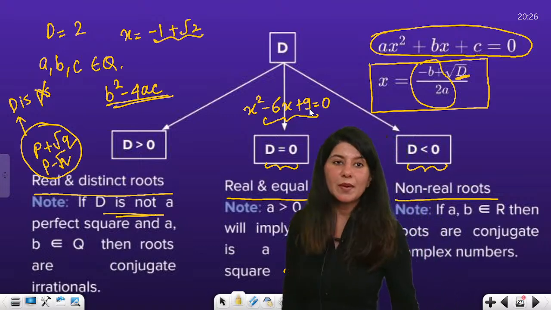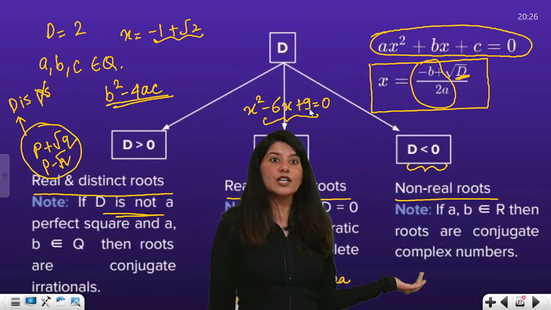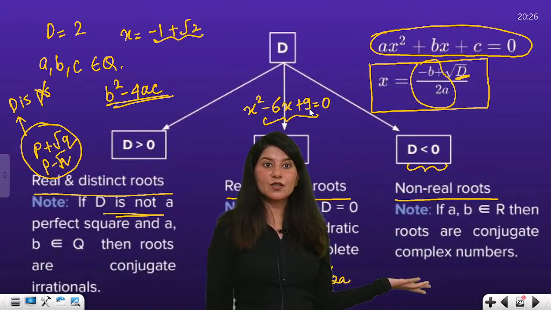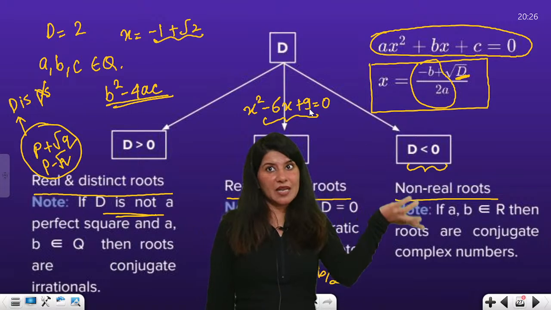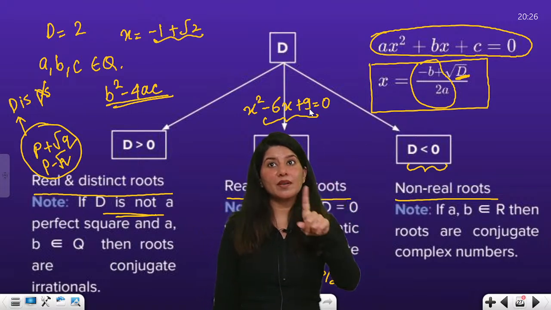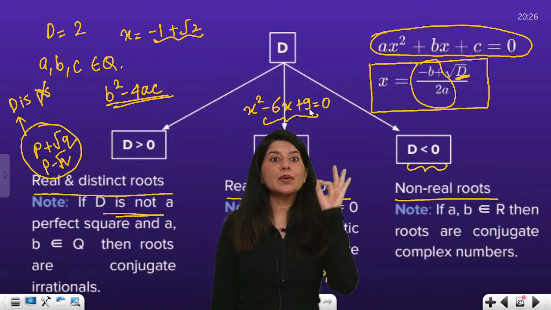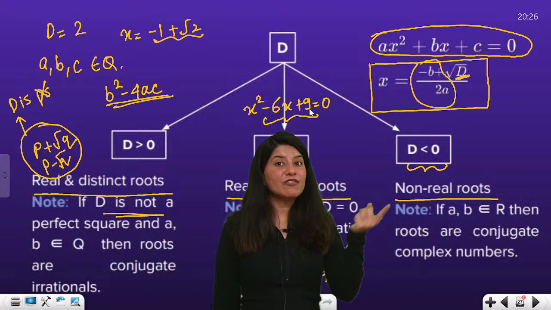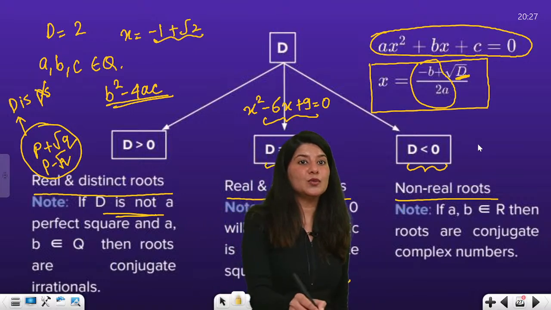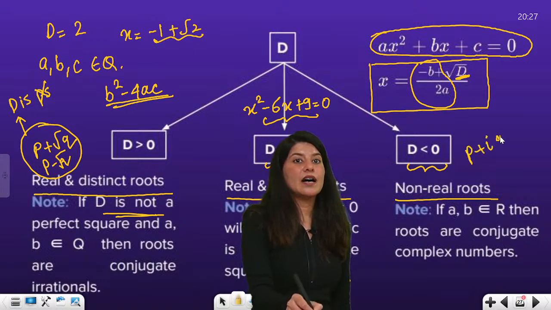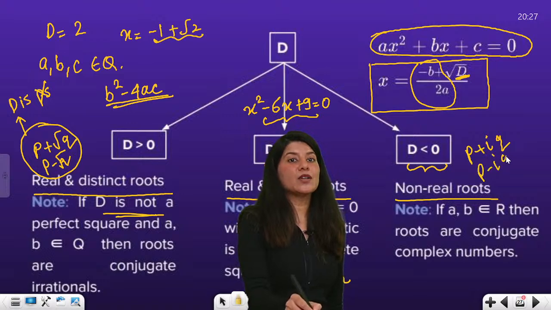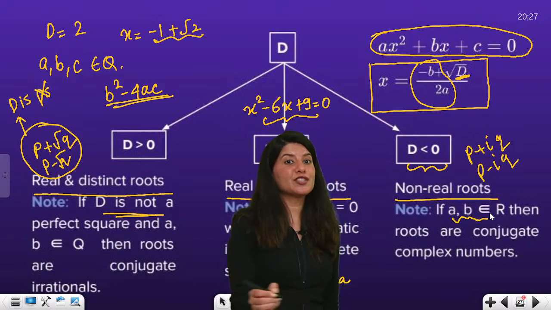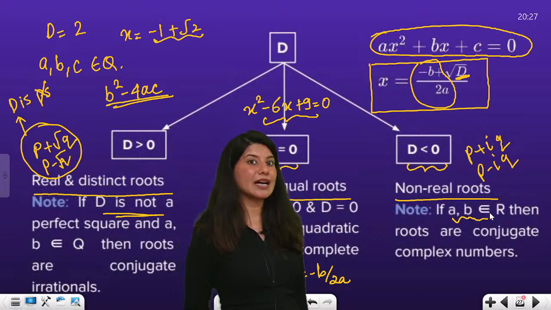Let me show you about the discriminant less than 0. For discriminant less than 0, you will have imaginary roots, and always remember, imaginary roots always occur in conjugate pairs. So if one root is p plus iota q, the other root will be p minus iota q, provided that your coefficients a, b and c all are real.